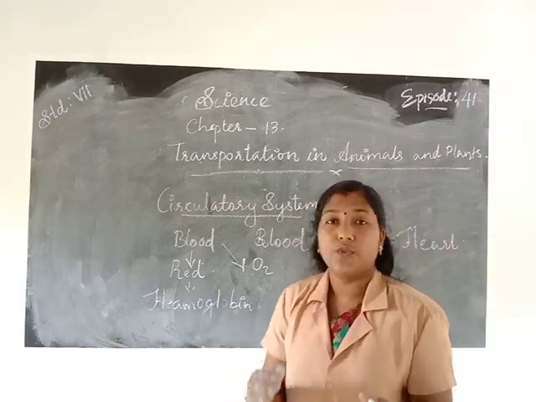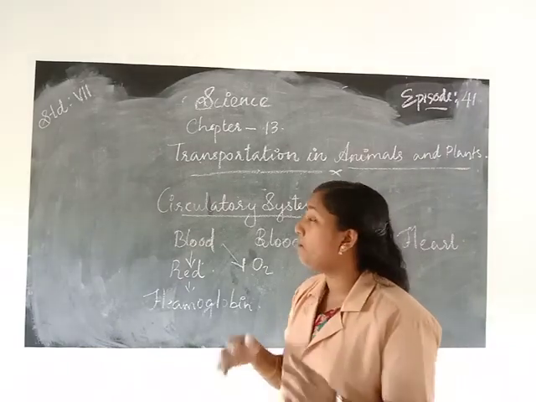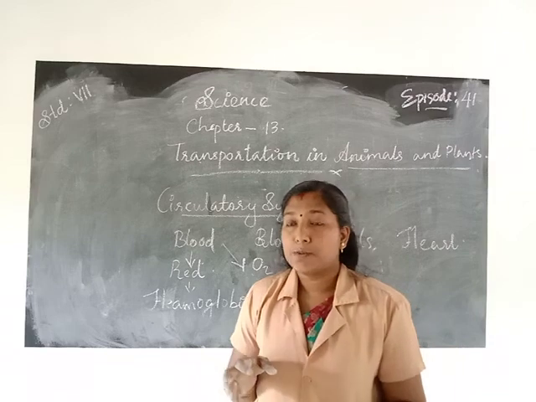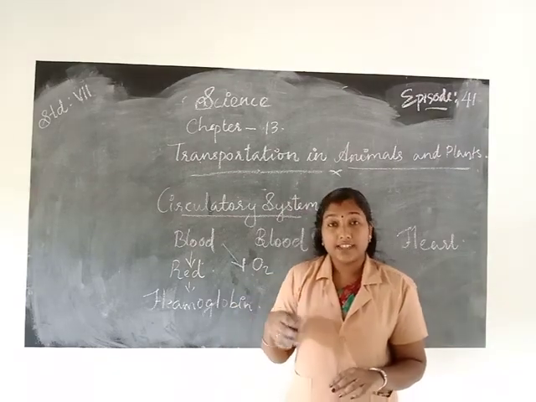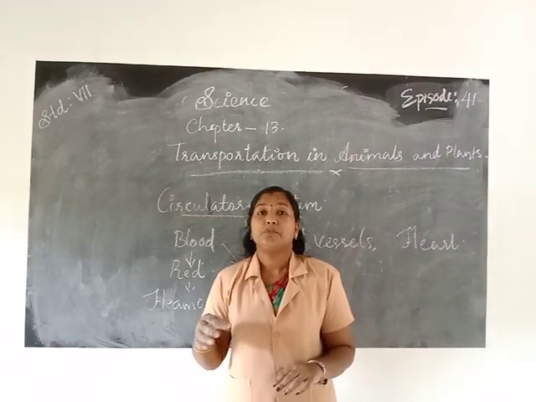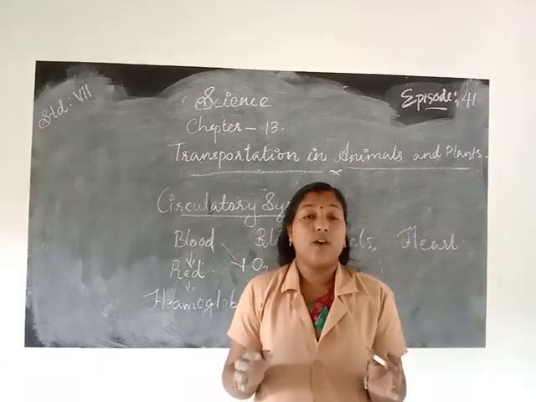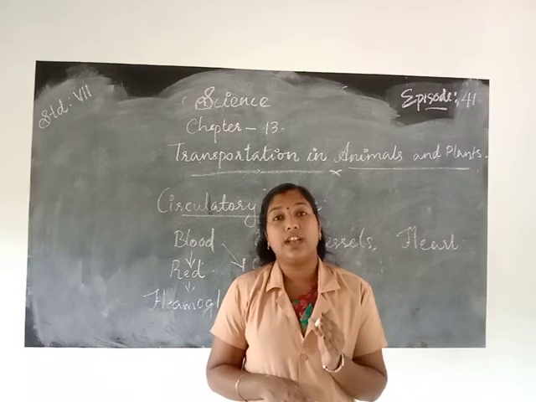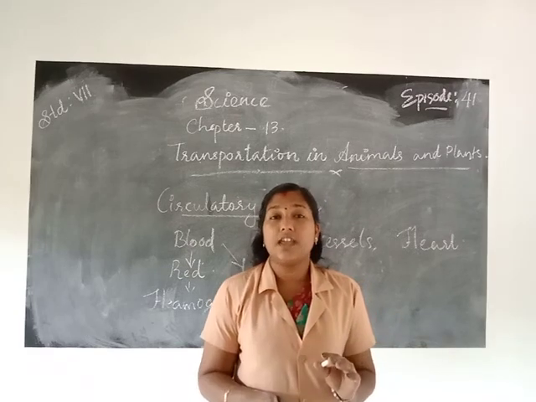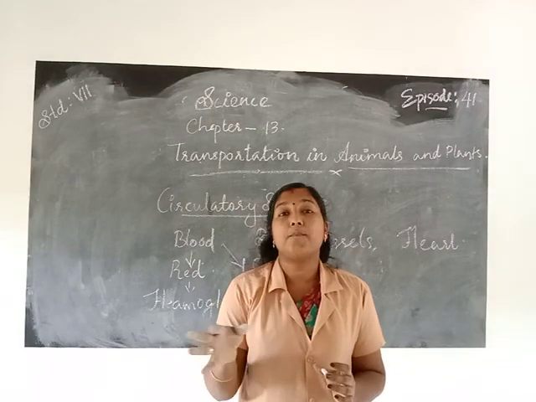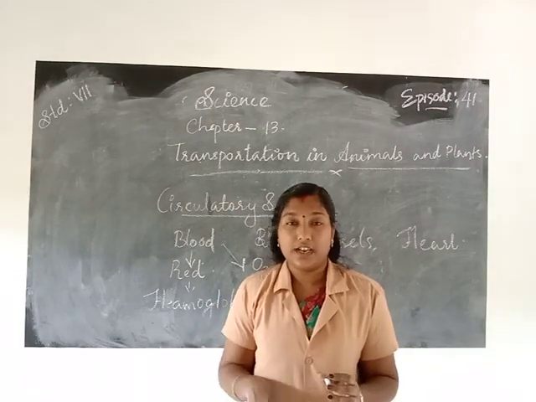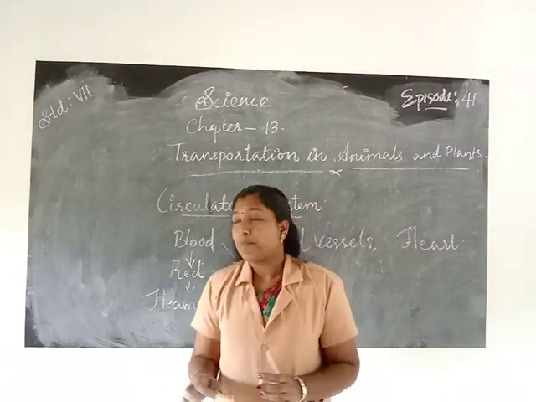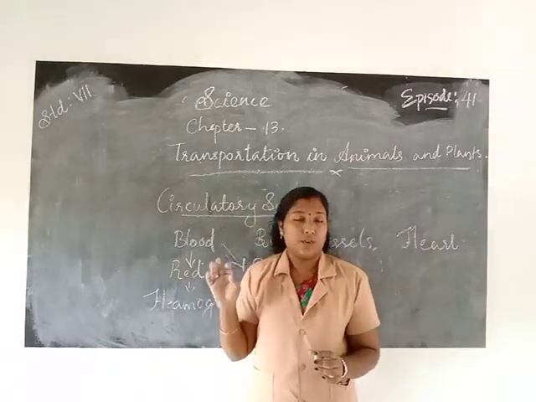So how are food, water and air transported to all parts of the body in living organisms? The transportation inside living organisms takes place through the circulatory system. The circulatory system consists of three parts: blood, heart and blood vessels.